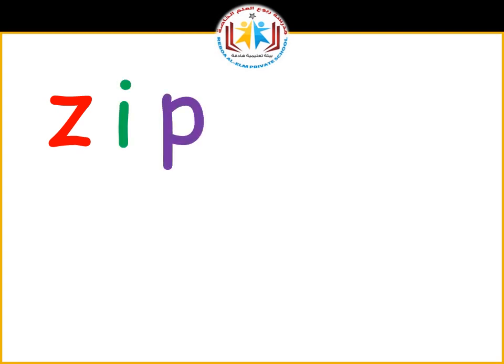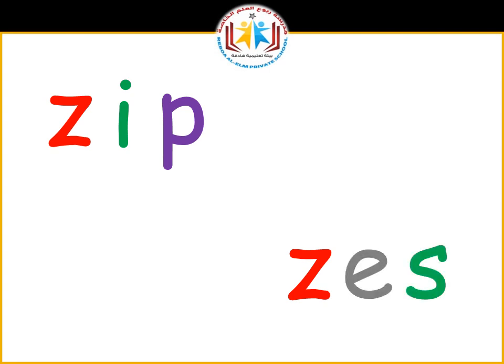Well done. Children, now we will learn how to use it in a word. Try reading these words. Z, I, zip. Z, I, zip. Z, I, s, zest. Zest. Z, e, s. Zest.